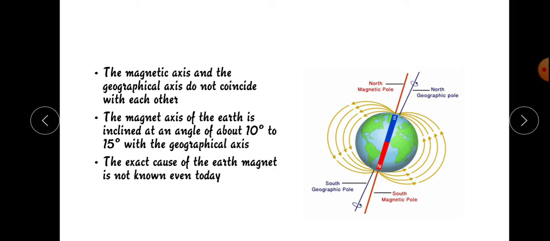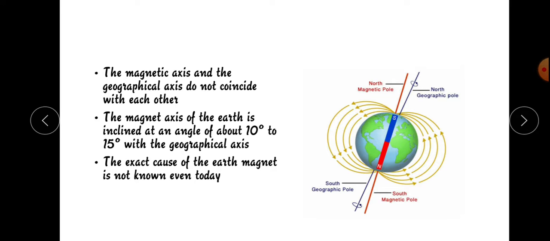We can see here, this red line is the magnetic axis, and the blue line is the geographical axis. The magnetic axis and geographical axis do not coincide with each other.